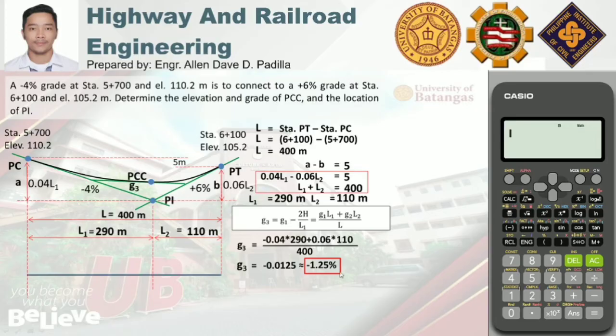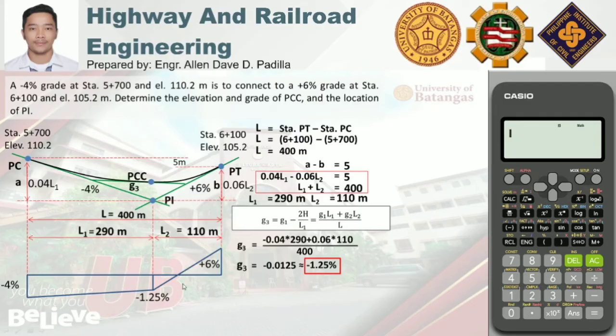Next, i-drawing na natin ngayon yung grade diagram since alam na natin ang value ng G sub 3. So, i-plot lang ulit natin yung values or yung slope ng ating tangents. So, we have a negative 4%, so that falls below the reference axis. And then, we have a negative 1.25% for the common tangent, so that falls below the reference axis as well. And then, we have a positive 6% forward tangent, so that falls above the reference axis. So, i-connect lang natin again using a line, G1 to G3 and G3 to G2.